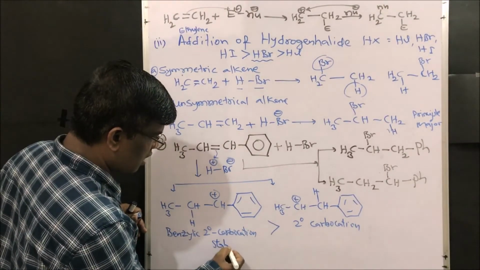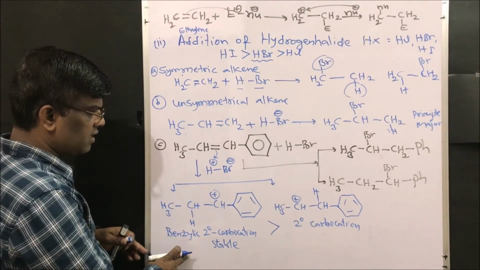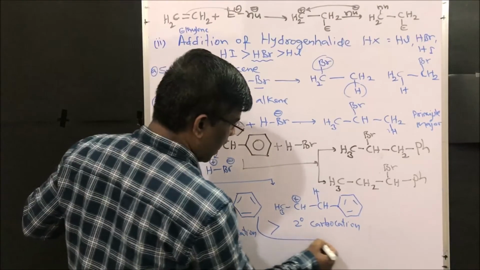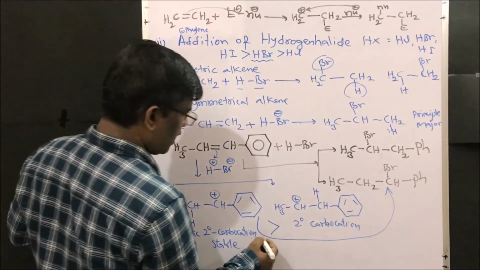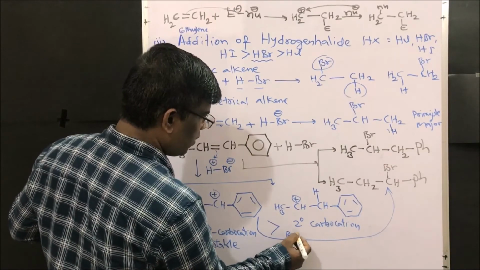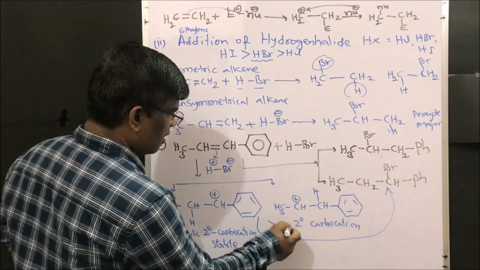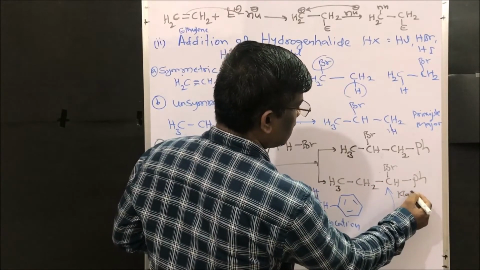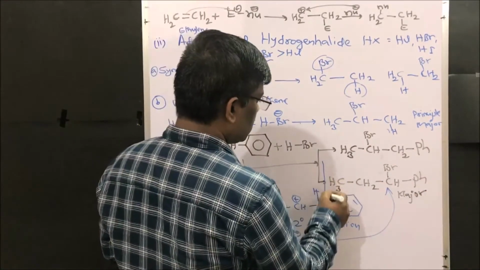So more formation will take place of this benzylic secondary carbocation, which easily takes up bromine and gives this bromo compound. So bromine will be added here, and this is the major product, dear friends.